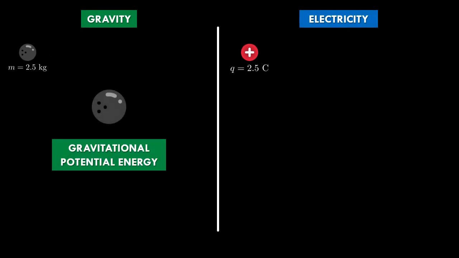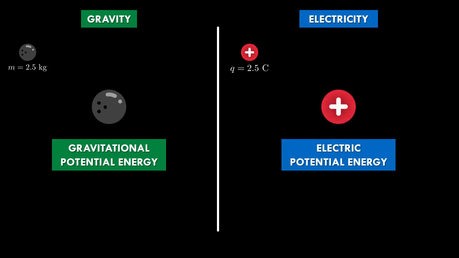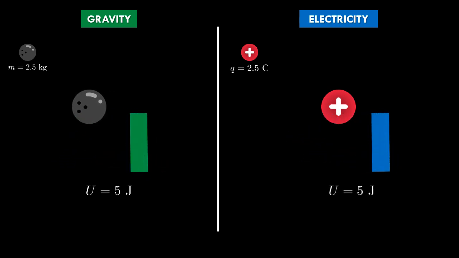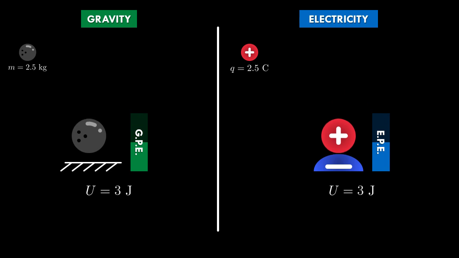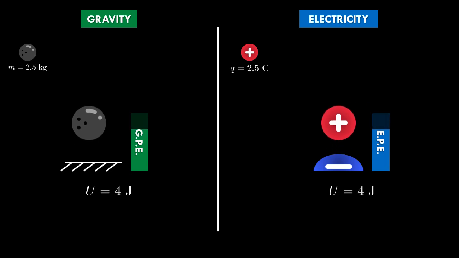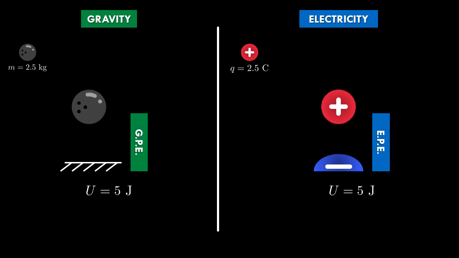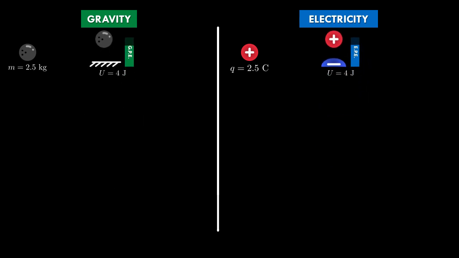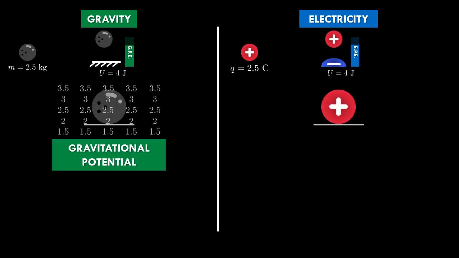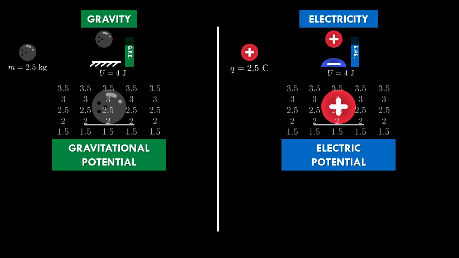Next, in the case of gravity, we had gravitational potential energy, and in the case of electricity, we have electric potential energy. Both of them are denoted by U and measured in joules, the SI unit for measuring work and energy. Then we have gravitational potential on the left versus electric potential on the right. Again, both of them are denoted by the same letter V.